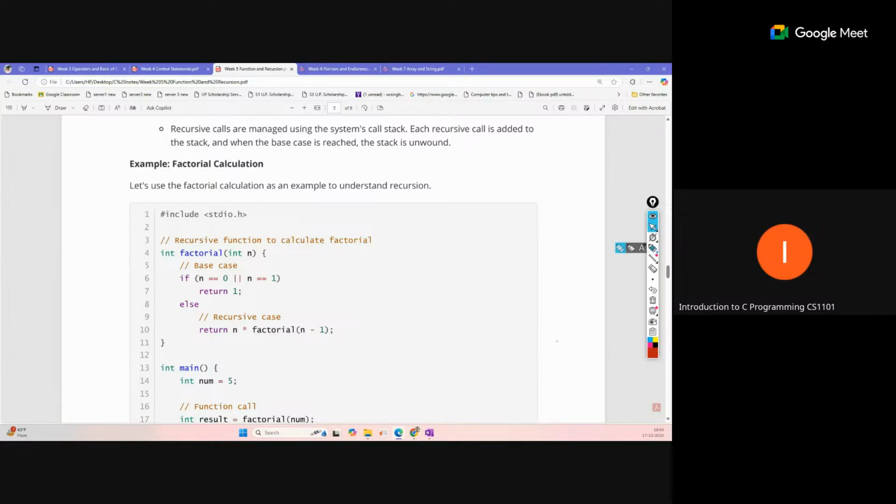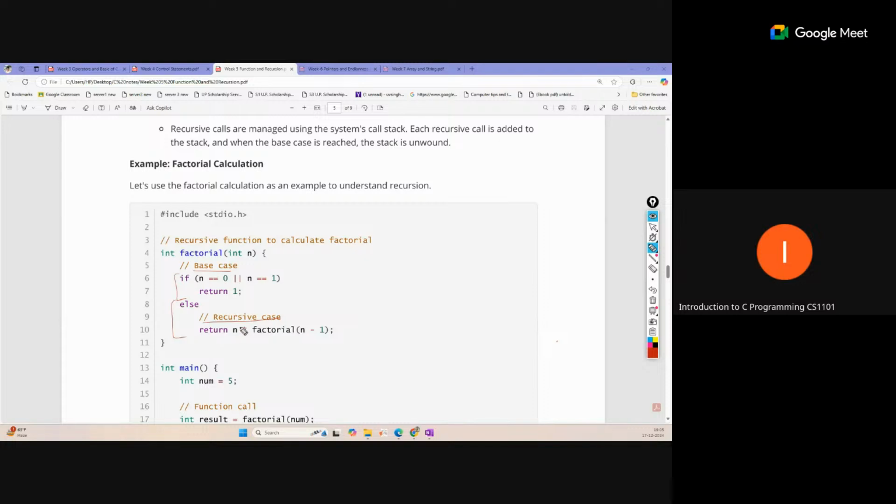But here we need to carefully define the base case and the recursive case. There are two main points of recursion. The base case should be defined, and the recursive case should be defined. The base case is the case when our recursive call will stop. If you keep calling the same function again and again, this will become infinite recursion, but we should stop after some time. So some base case should definitely be defined where our recursive call will stop.